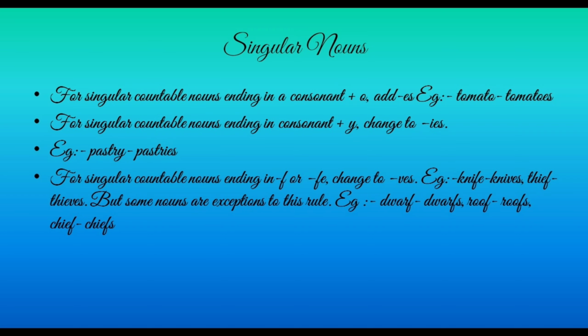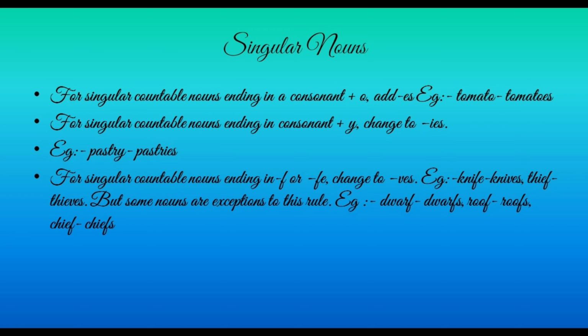It is for singular countable nouns ending with f or fe; they are changed into plural by adding ves. Which type of nouns are these? Knife, so knives. It is not ies, it is ves. Knife, knives. Thief, thieves, leaf, leaves, like these words.